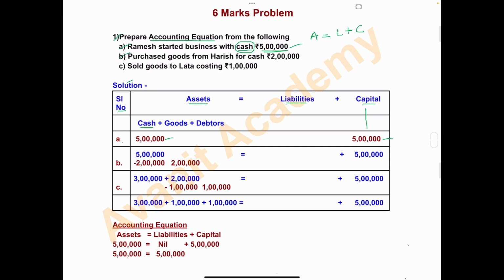Second transaction is purchased goods from Harish for cash rupees 2 lakh.